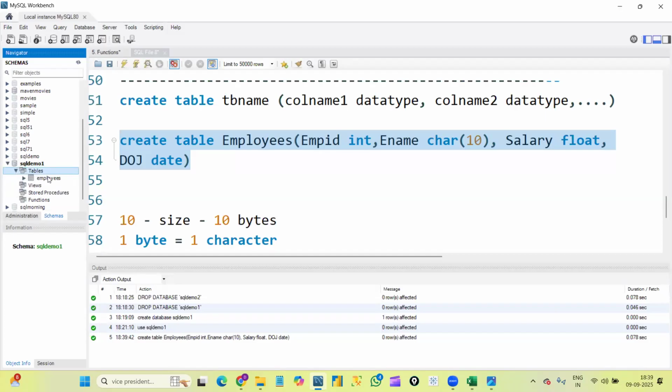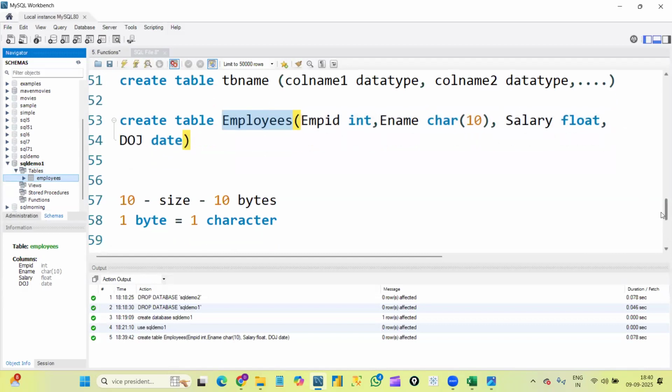If I'm expanding this tables, this is what we created, the employees table. If I'm just clicking on this employees table, in the information section, it is showing me all the information about the employees, that is column names and the data types, whatever we created. This is how we will create our table.